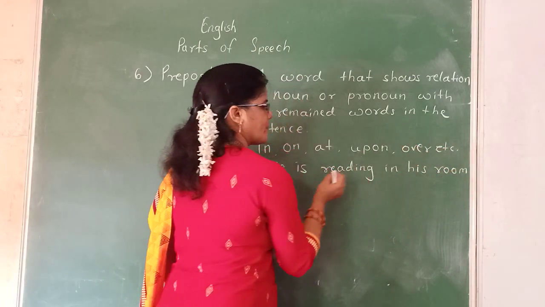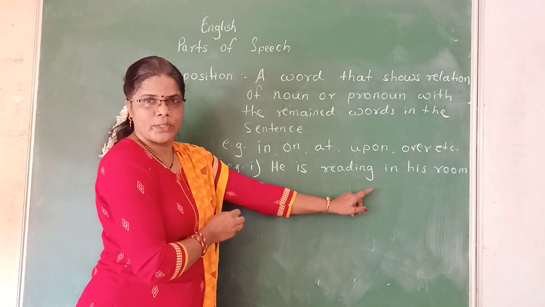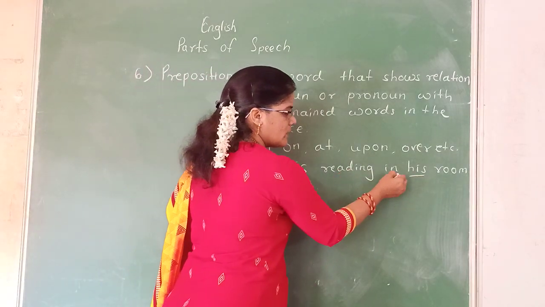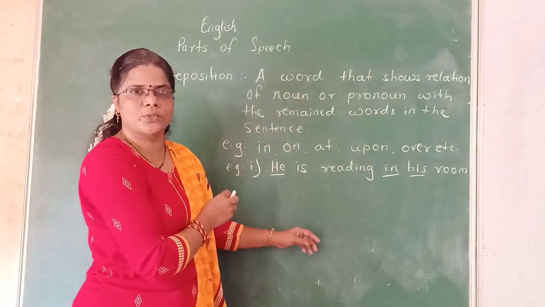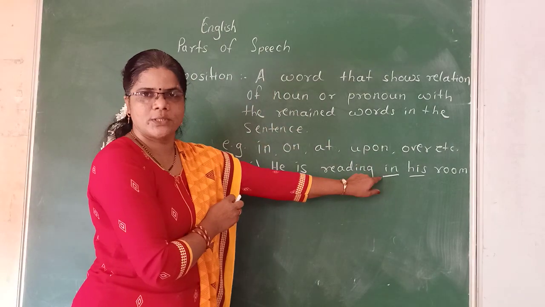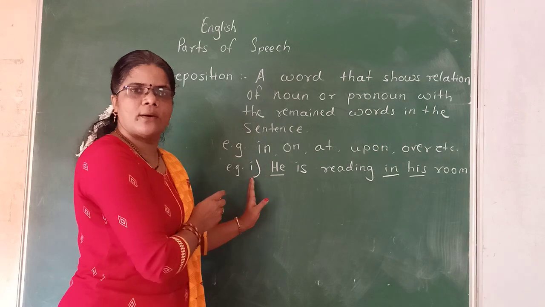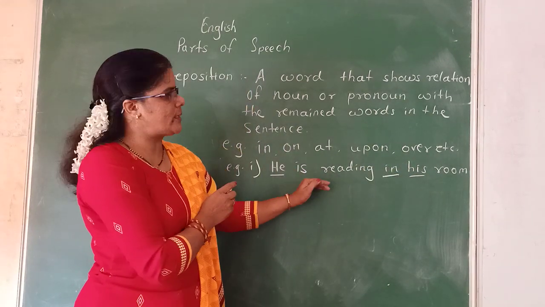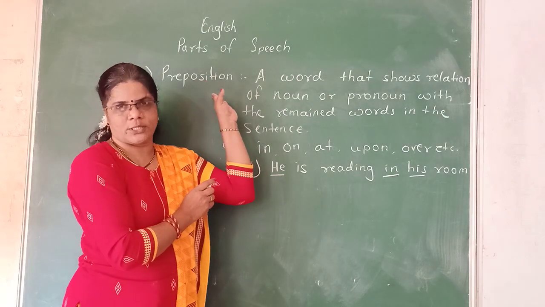See here, he is reading in his room. Here, he is a pronoun, then his is a pronoun. Here, the preposition in is used. This in shows the relation of this noun or pronoun with the remaining words in the sentence. So, it is called a preposition.